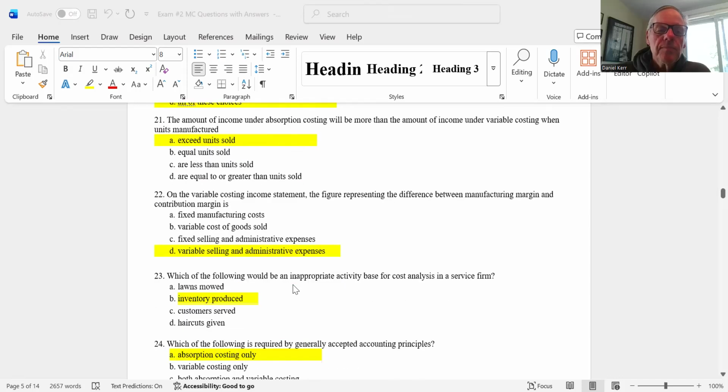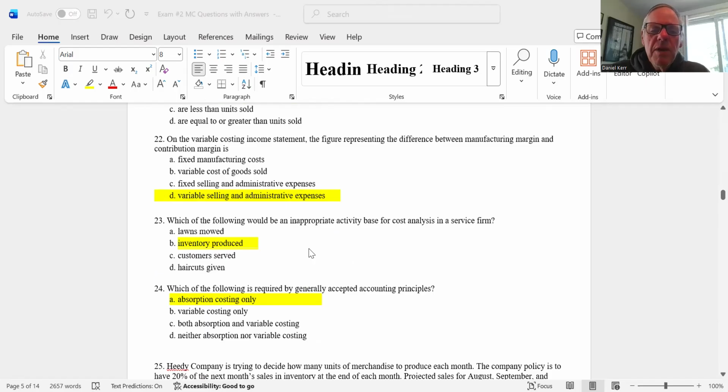22. On the variable costing income statement, the figure representing the difference between manufacturing margin and contribution margin is the variable selling and administrative expenses. Remember, manufacturing margin is sales minus the variable costs, and then you subtract out the variable selling and administrative expenses, and you get the contribution margin. So a correct answer there is D.